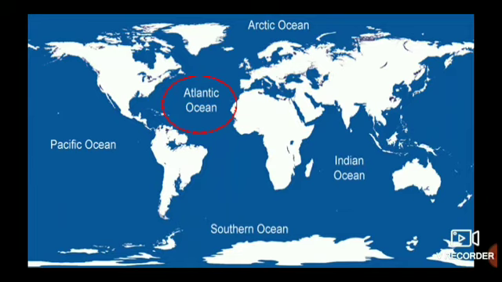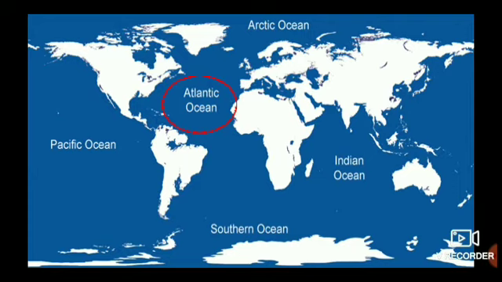Yes. The next ocean we are going to see is the Atlantic Ocean. Can you see it, children? I have again circled it using red color. The Atlantic Ocean is the second largest ocean. First is the Pacific Ocean, the second is the Atlantic Ocean. This ocean separates, and you have to tell me the answer now, which continents? Before I tell you, just make a guess. It separates North America and South America from which ones, children?